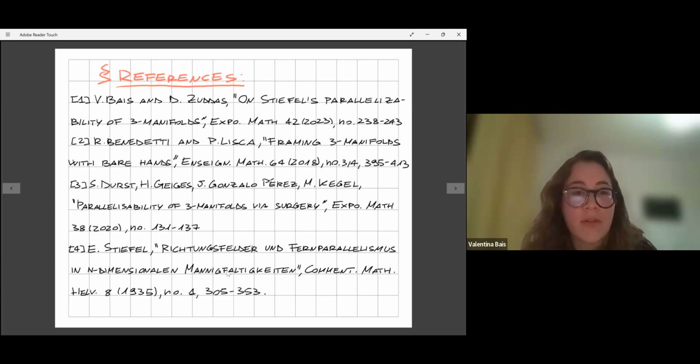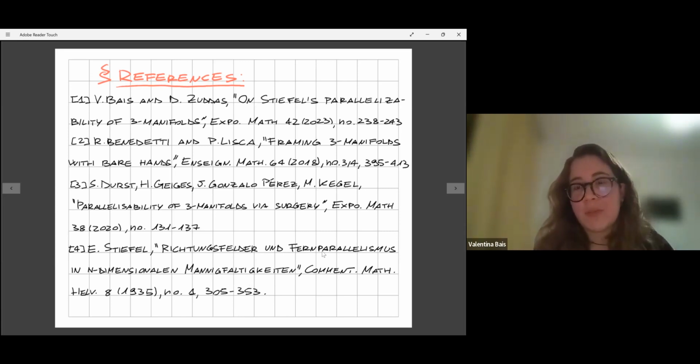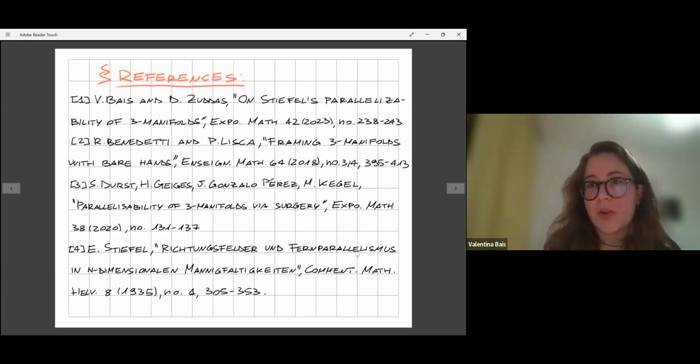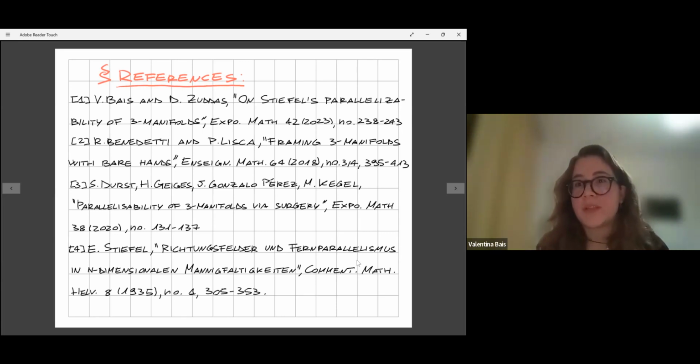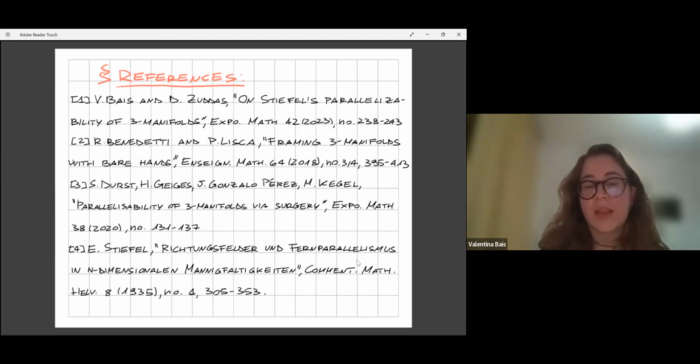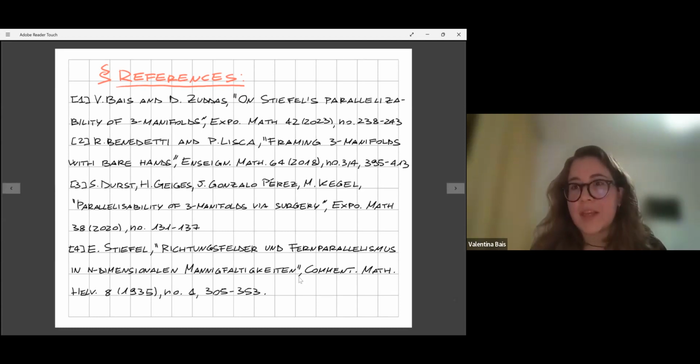And then I also put the original paper by Stiefel, which is called Richtungsfelder und Fernparallelismus in n-dimensionalen Mannigfaltigkeiten. And just an interesting fact, this is also the paper where the Stiefel-Whitney classes of topology were first defined. And here he also proved this fact that all closed orientable three-manifolds are parallelizable by using more, say, advanced techniques, namely Stiefel-Whitney classes. And I think I'm done.